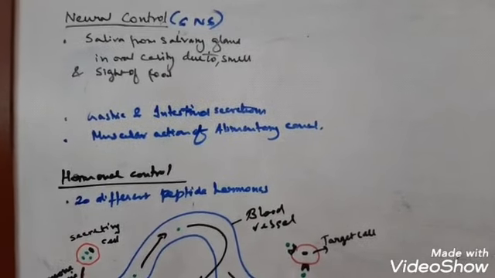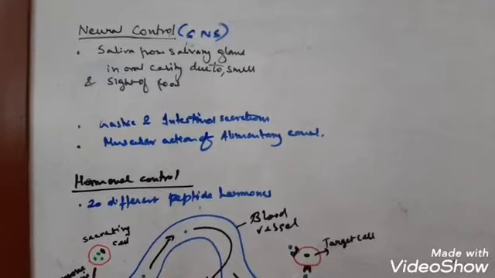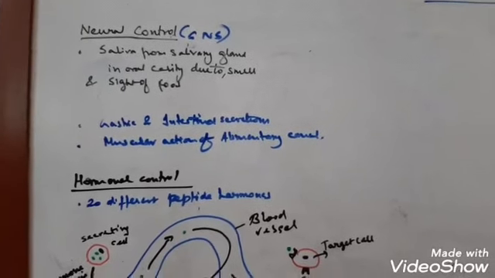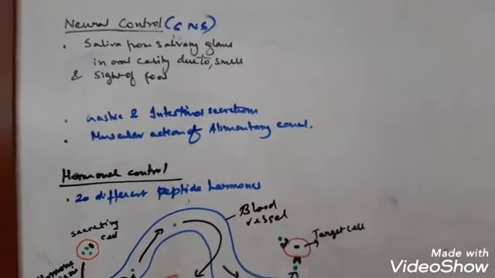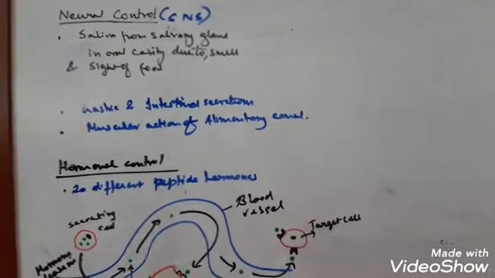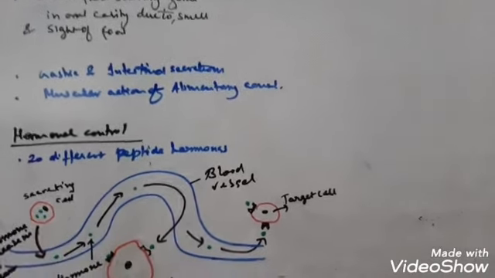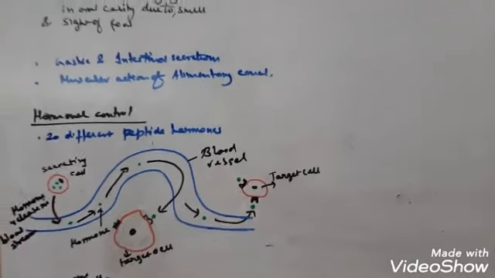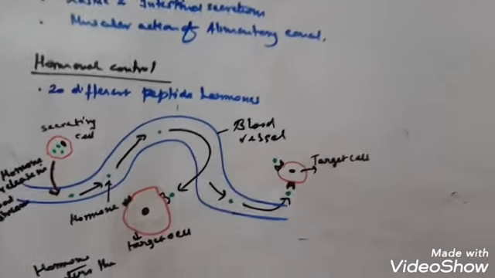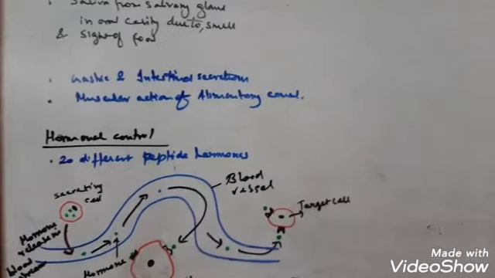In the small intestine there are villi and microvilli. They play a major role in absorption of nutrients by three processes: diffusion, active transport and facilitated transport. So these are the three ways the digested food components are absorbed in the small intestine by the villi.